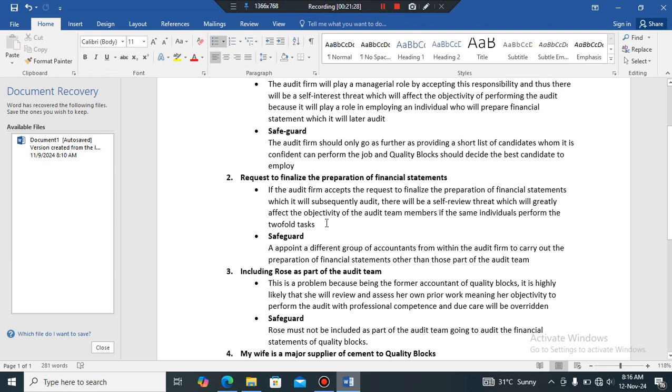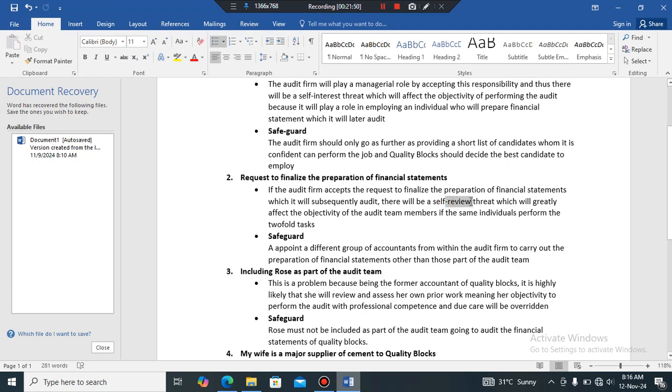So now, if the audit firm accepts this request, and the same individuals who prepare the financial statements come and audit those financial statements, it simply means there'll be a self-review threat.